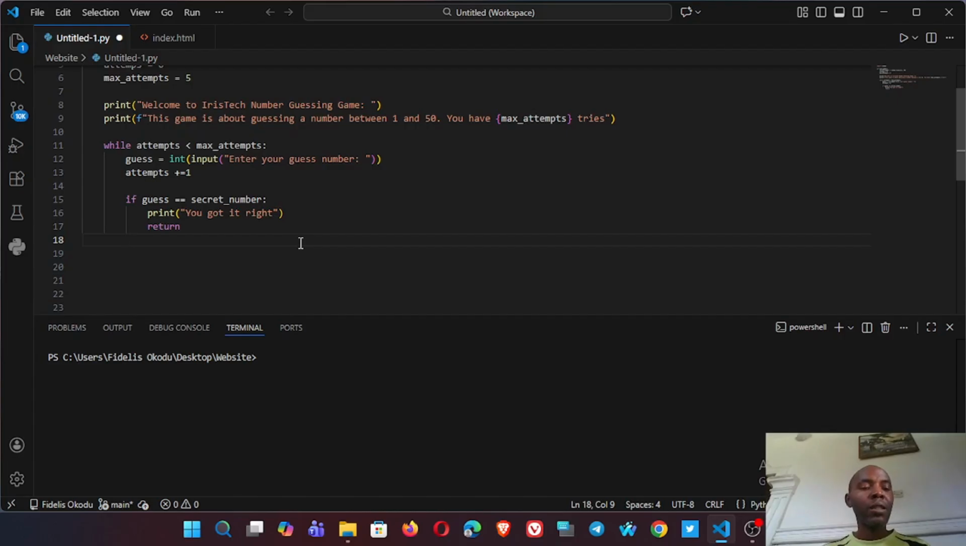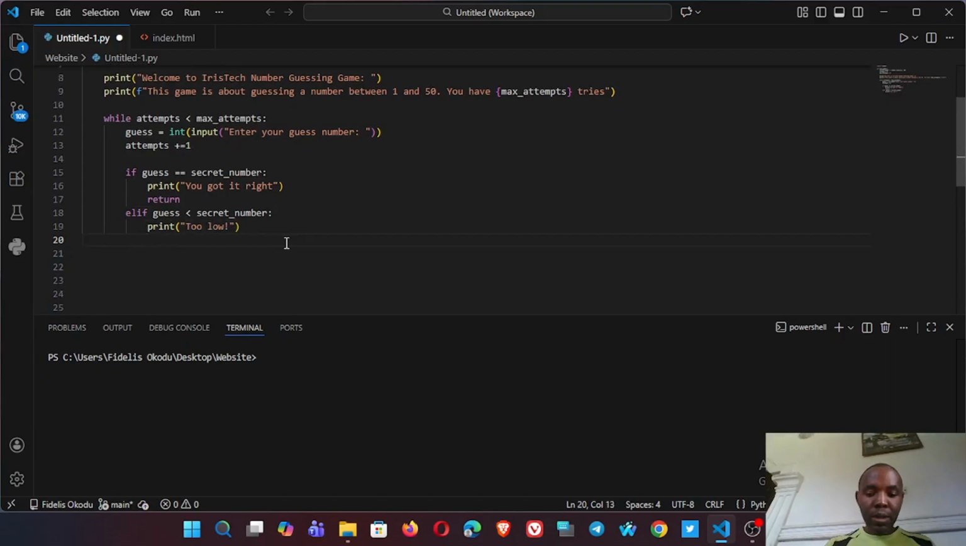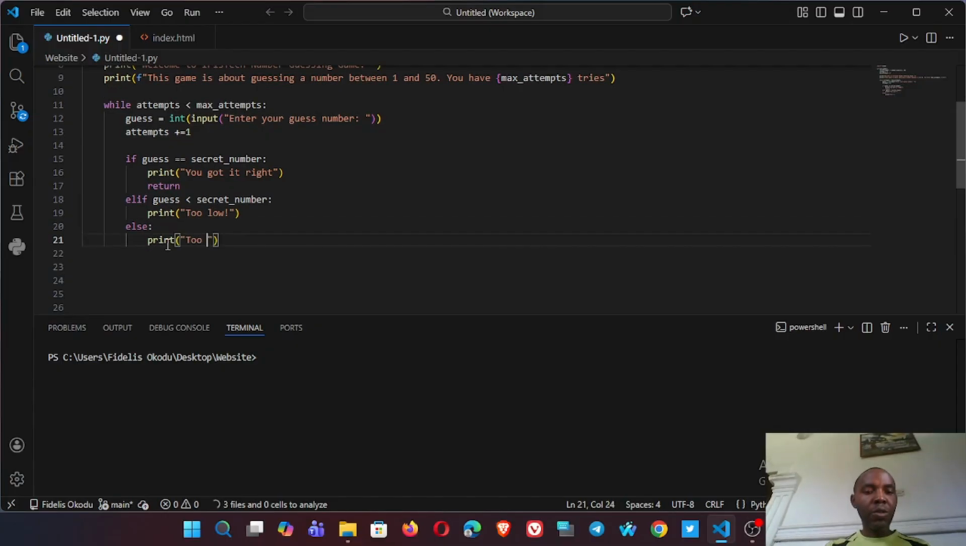So we'll have else or elif. We'll say elif guess less than secret number, print too low, else too high, because you can only get the number right. If you didn't get it right, it can only be less than or greater than. So else is going to be print too high.